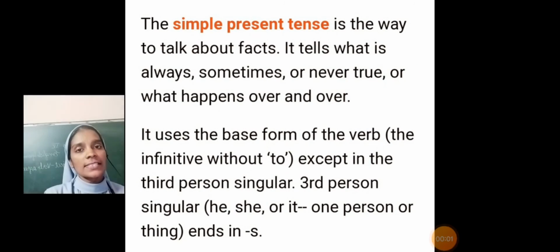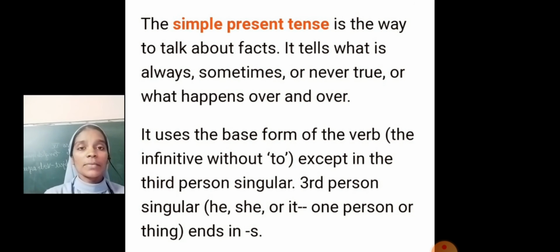Then we can see the 4 types of present tense. First one, the simple present tense. It is the way to talk about facts. It tells what is always, sometimes, or never true, or what happens over and over. यह बताते हैं कि क्या हमेशा, कभी कभी या जो बार बार होता है. It uses the base form of the verb except in the third person singular.